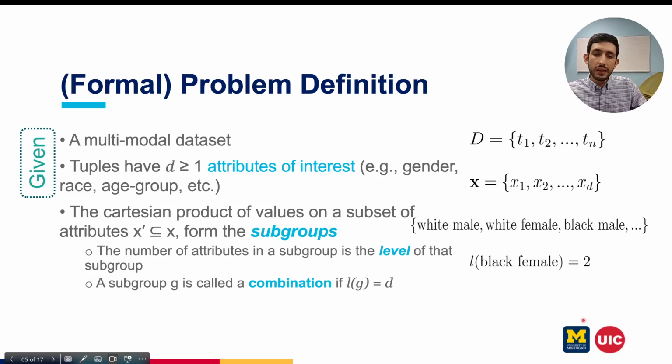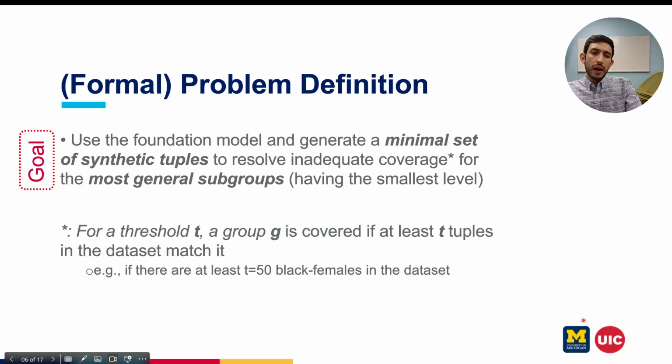We define the level of a subgroup as the number of attributes that we are using to describe that subgroup. For example, black female has level 2. And we call a subgroup a combination if we fill every attribute. So if we have age group, race, and gender, then black, female, preschooler would be one combination. Let's continue. Our goal in Chameleon is to use the foundation model to generate a minimal set of synthetic tuples to resolve inadequate coverage for the most general subgroup.